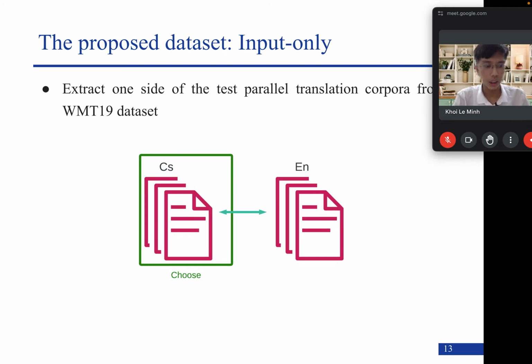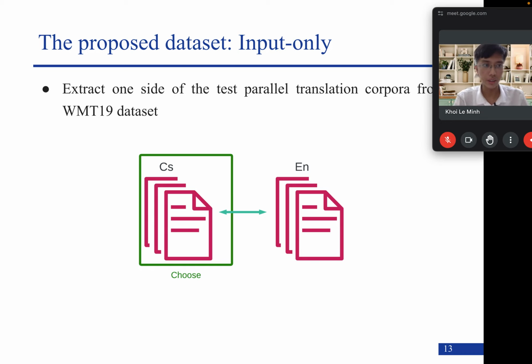We also stimulate further research into multilingual paraphrase generation by extracting one side of the test parallel translation corpora from WMT19 in order to generate the input-only type of evaluation dataset.